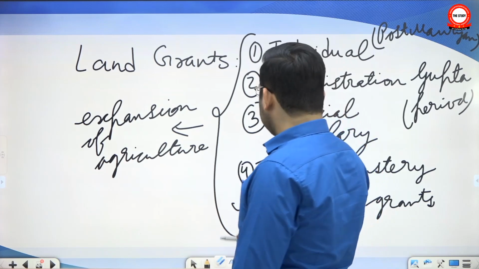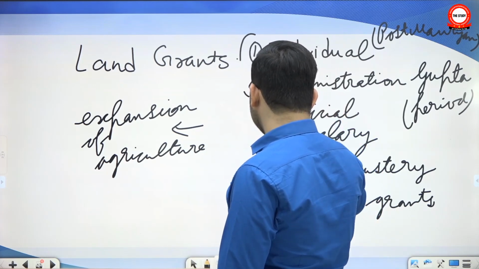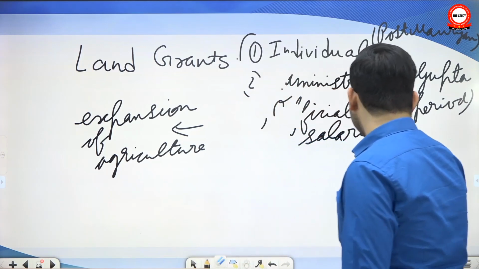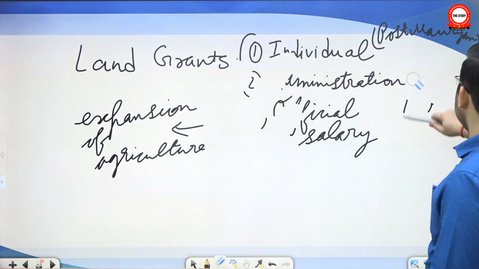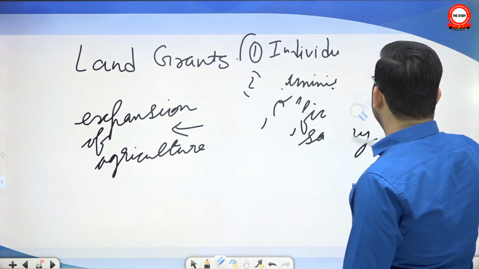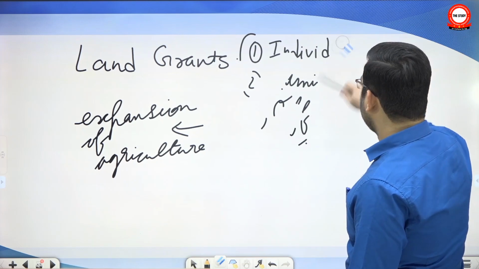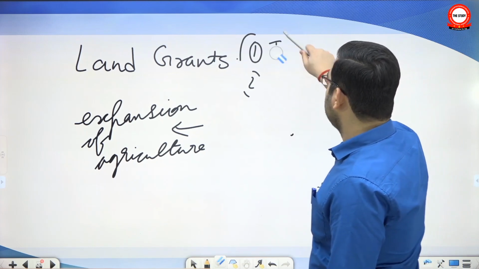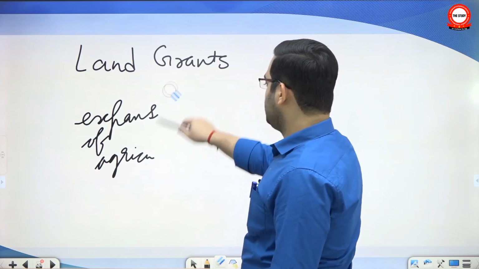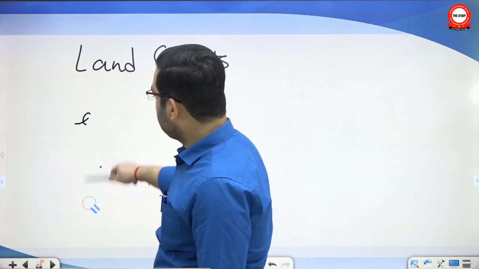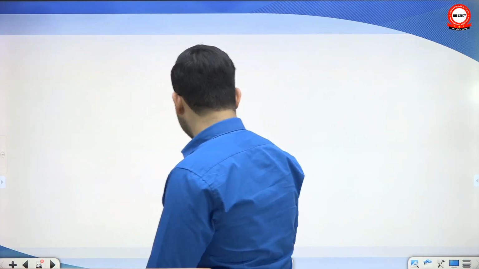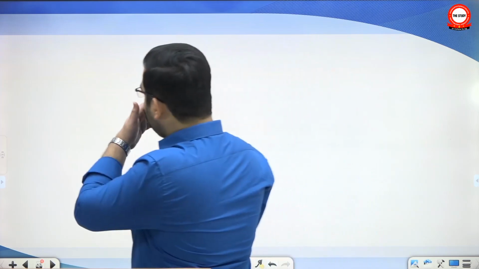Through all this, there is consensus among historians about land grants. But after this point, the consensus breaks down. Some historians, especially the older ones, say that this had a very harmful impact on the political structure. However, some say no, it did not have a harmful impact, it had a positive impact. The first group, especially the Marxist one, talks about the disintegration of the political structure, which eventually led to the early medieval period.